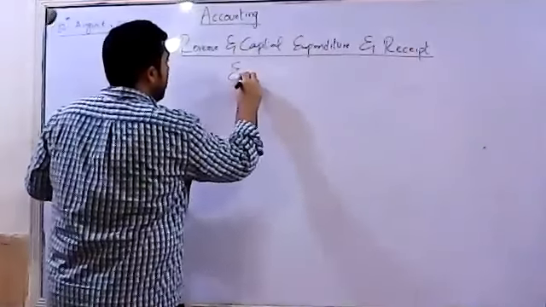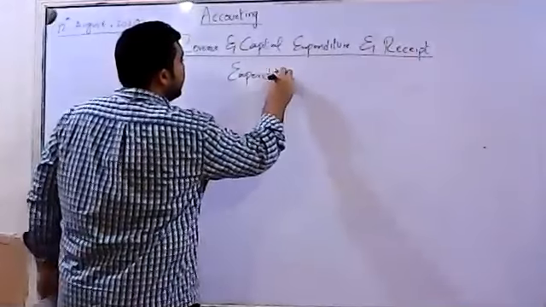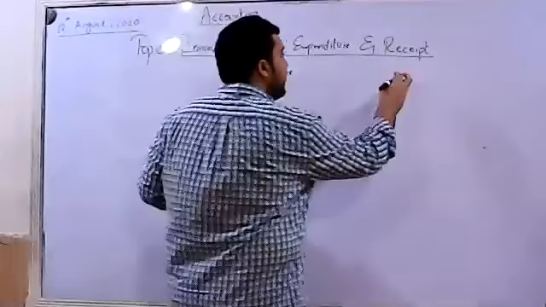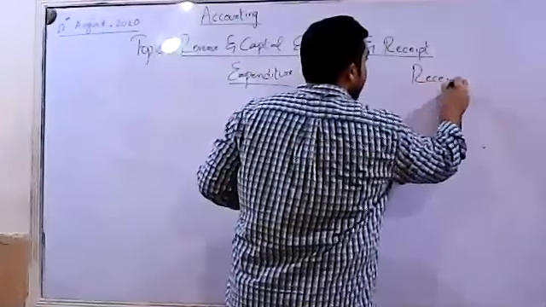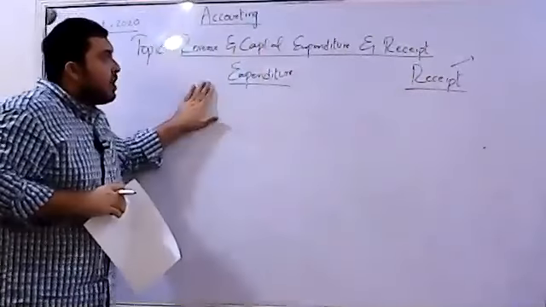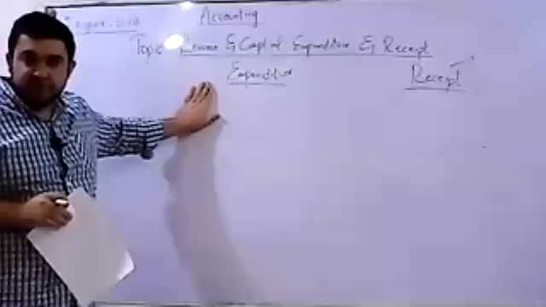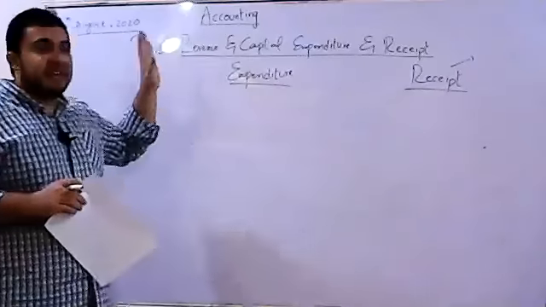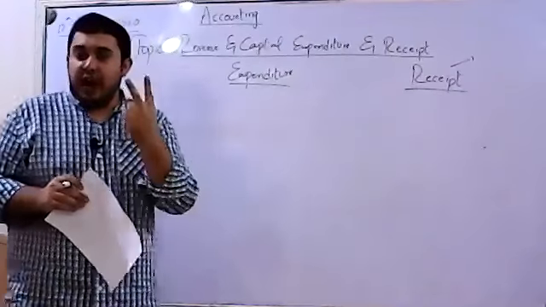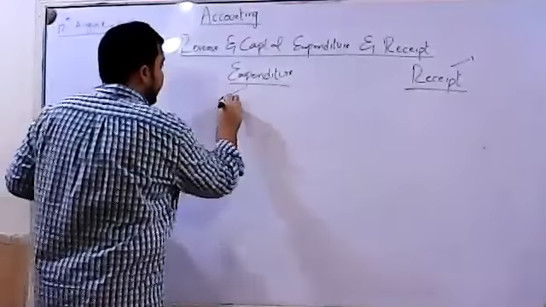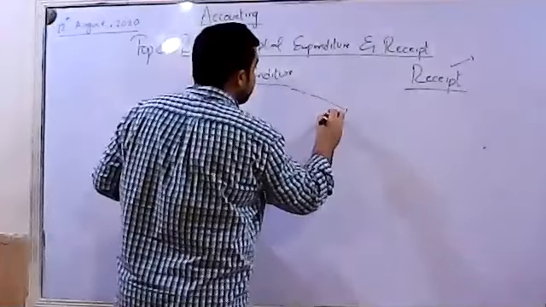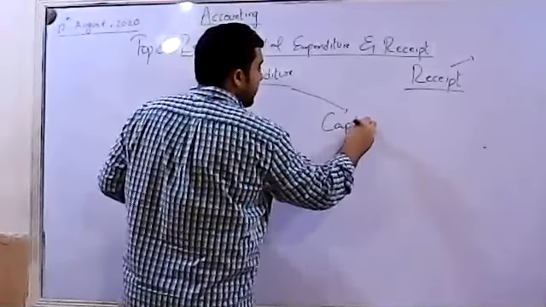Expenditure. Well, this topic is basically divided into two parts, one being expenditure and the other being receipt. The part of the receipt will be done tomorrow, inshallah. Today, we will look at expenditures. Now, expenditures are basically as displayed by the name of the topic. Expenditures are of two types. The first type is revenue expenditure, and the second type is capital expenditure, right?